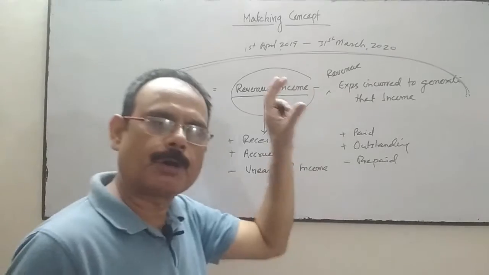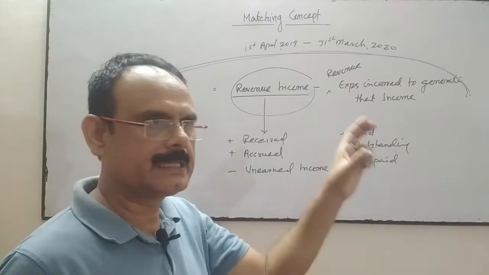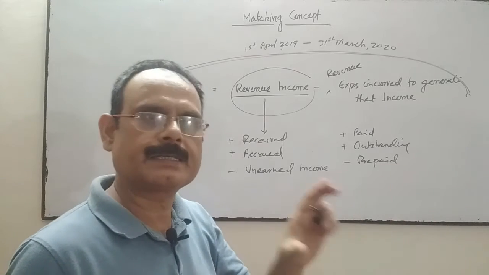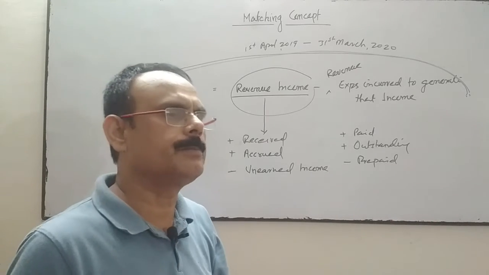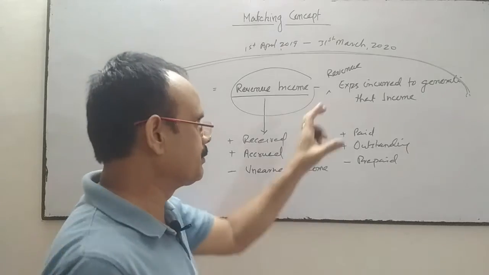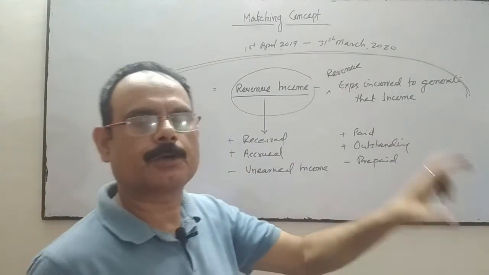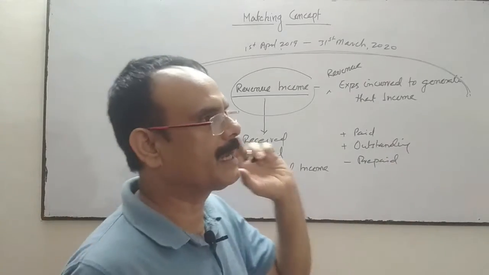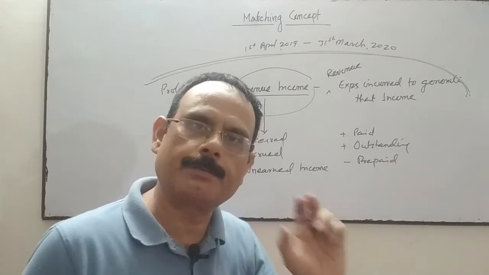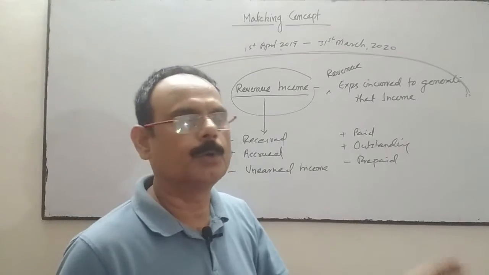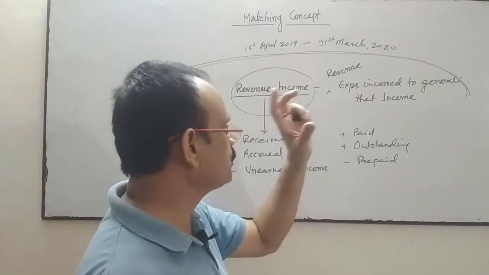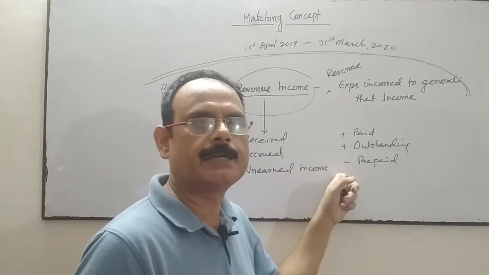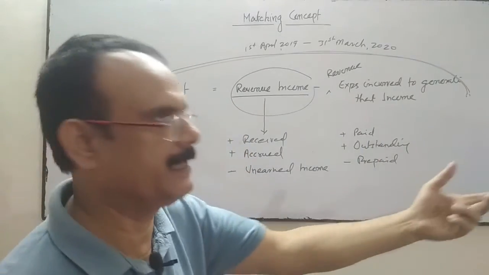with expenses. So we have to recognize the revenue first, that this is the revenue of this financial year and this revenue has been earned, whether the amount has been received or not. Similarly, these are the expenses or cost incurred to generate that revenue, whether the amount has been paid or is not yet paid, it is outstanding. Both will be taken into account, but if prepaid expenses are included, then we will deduct it because this is related to the next financial year.